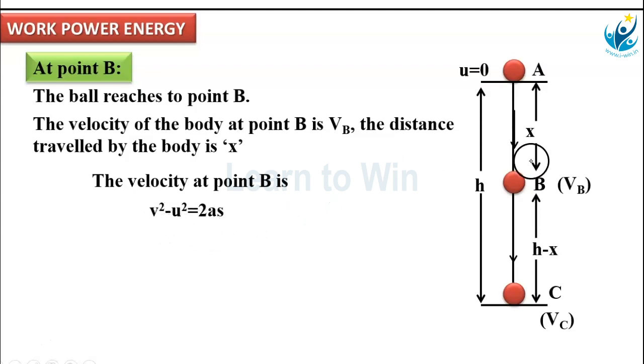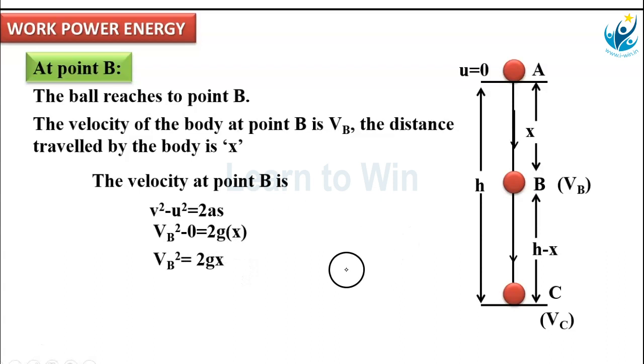What is v? Vb square. What is u? Initial velocity 0. Equal to 2a, that is 2g, into the distance travelled to reach B point, x. That means Vb square is equal to 2gx.